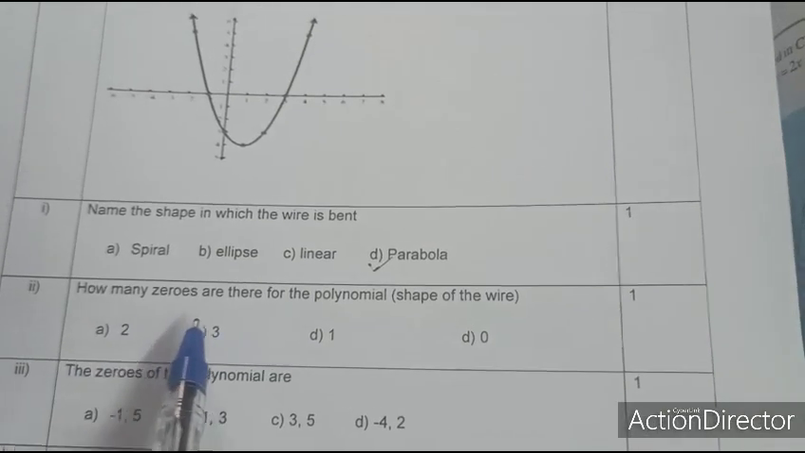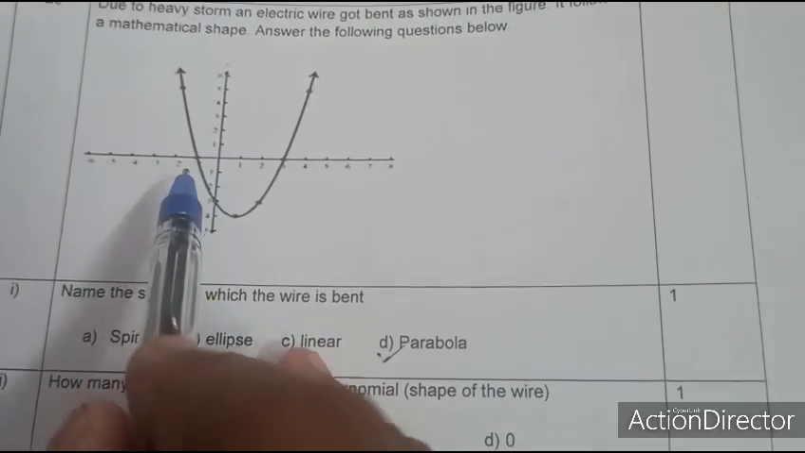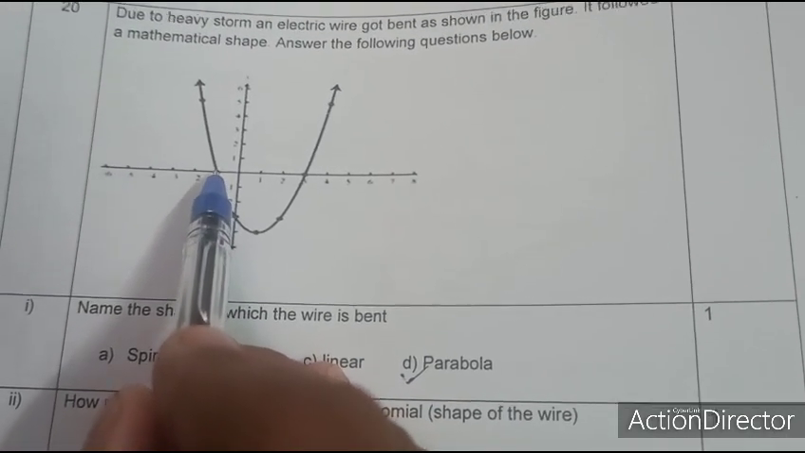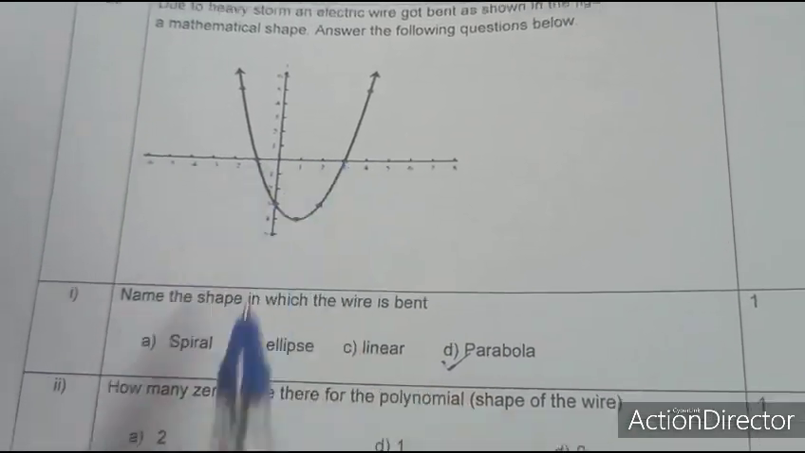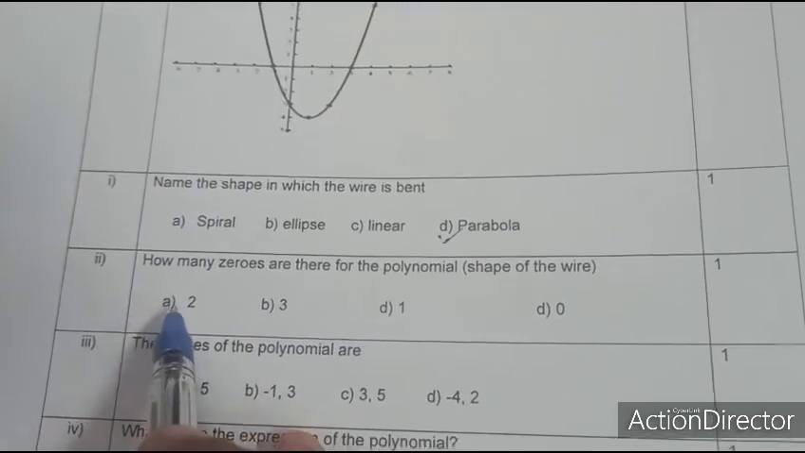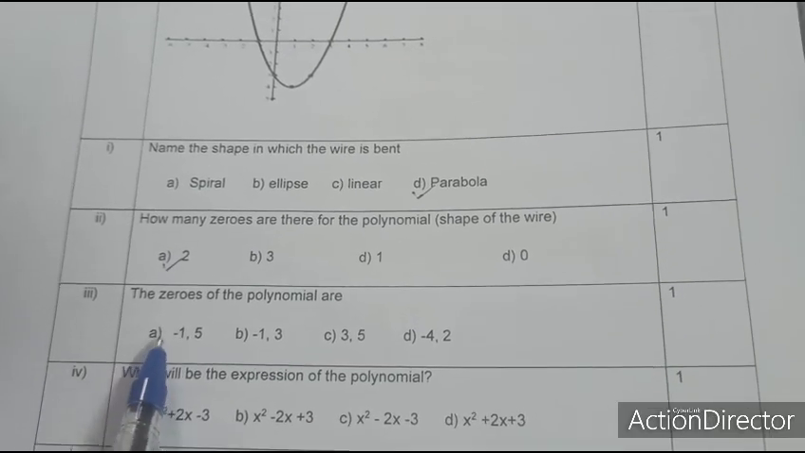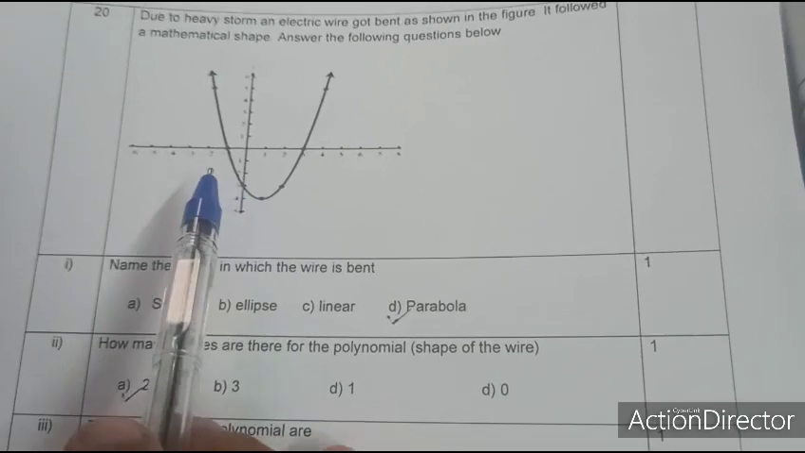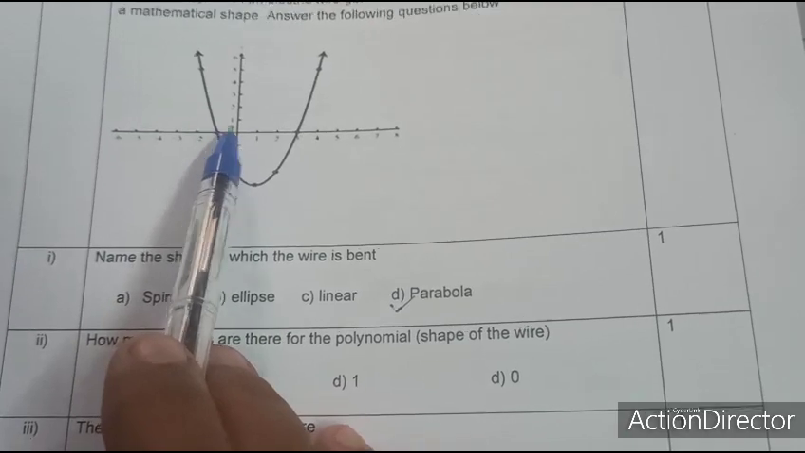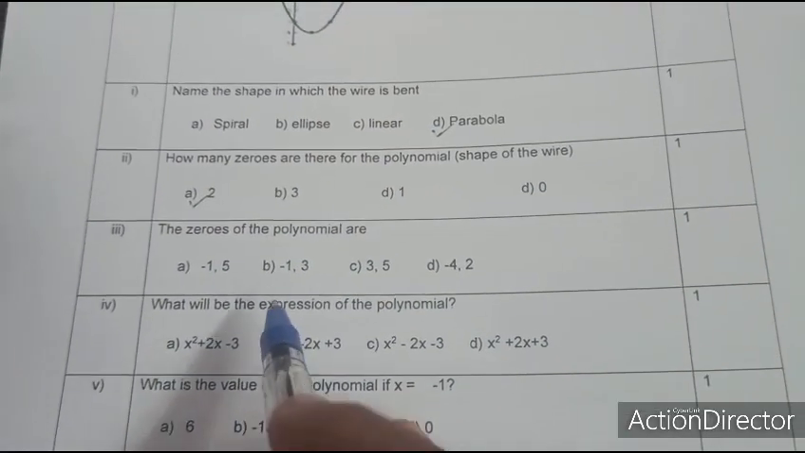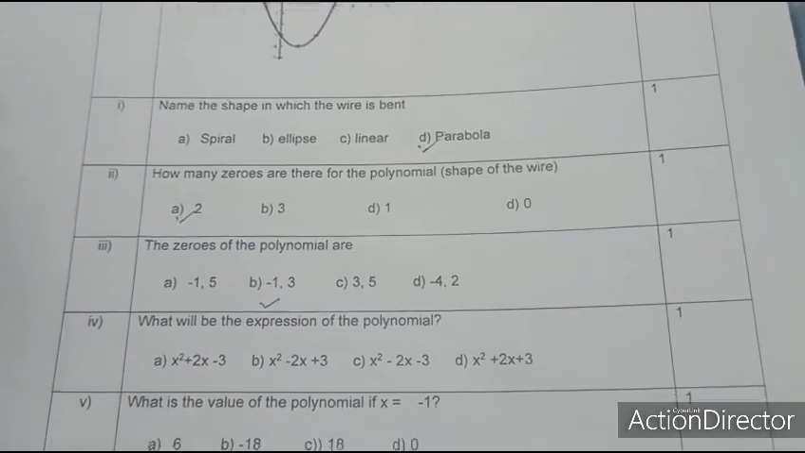How many zeros are there in the polynomial? The points where the curve cuts the x-axis are the zeros of the polynomial. It cuts in 2 places, therefore the number of zeros is 2. Third question. The zeros of the polynomial are where the curve cuts the x-axis, which are -1 and 3.